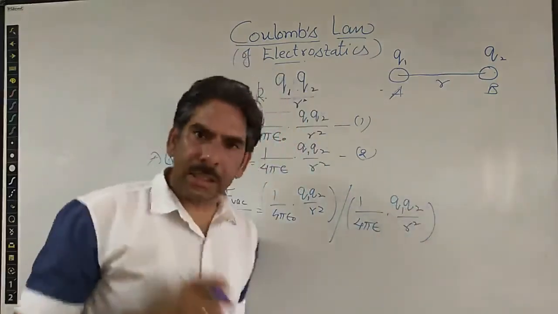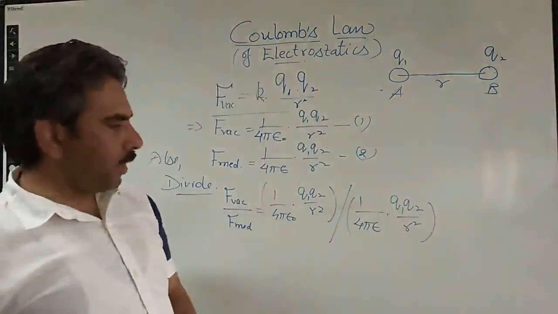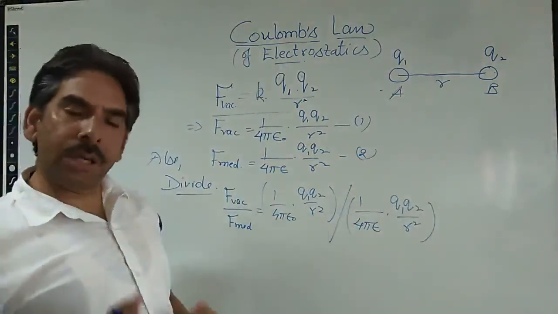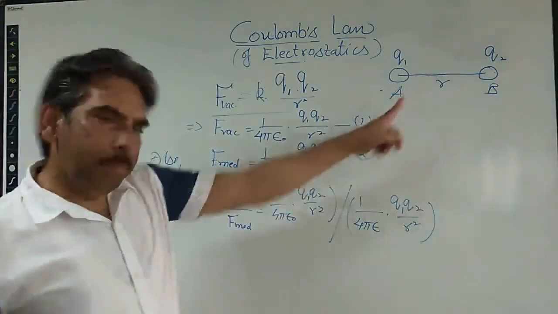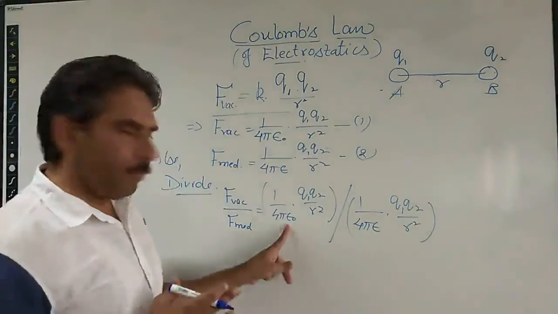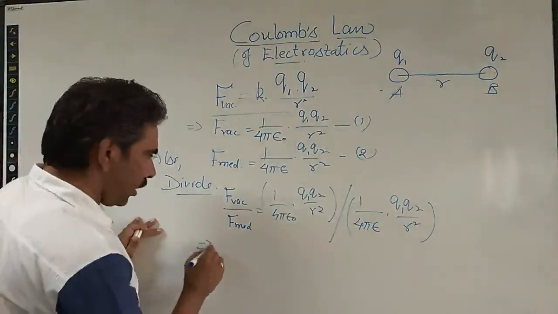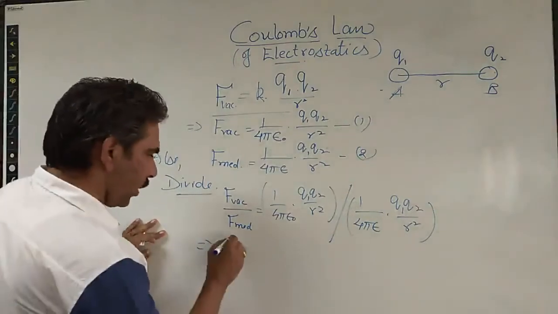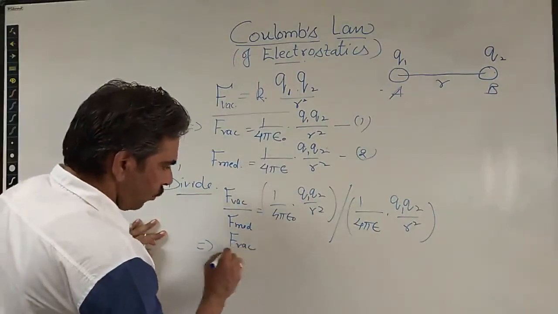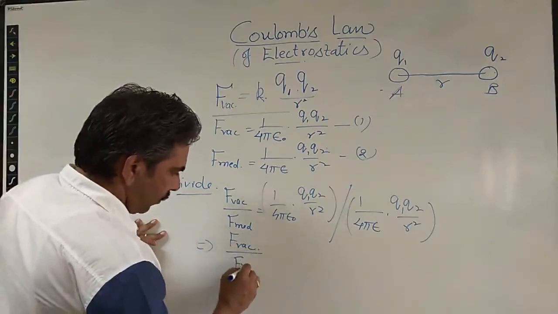We are not changing the magnitudes of the charges, and we are not changing the separation between them. We are only changing the medium so that we can understand the effect of the medium alone. So all other values just cancel out, and we are left with F vacuum and F medium.